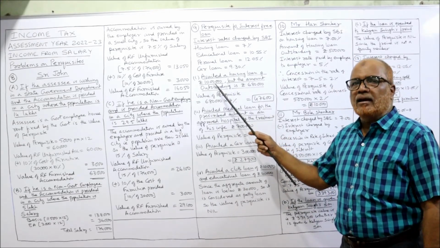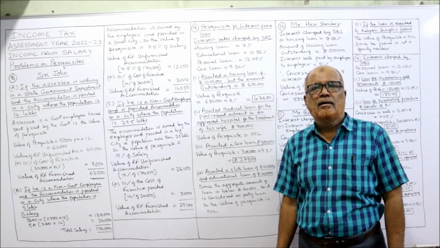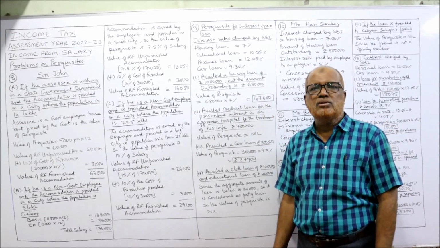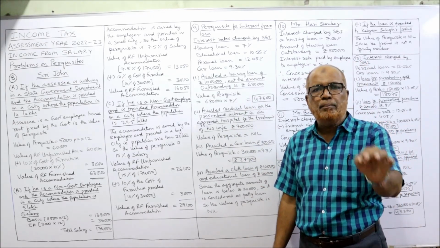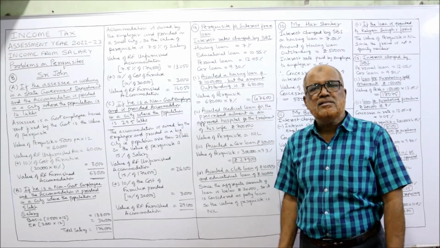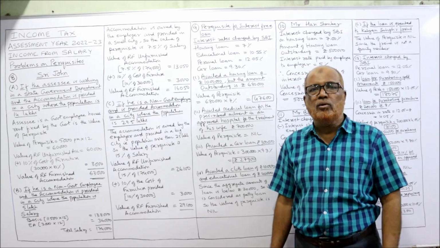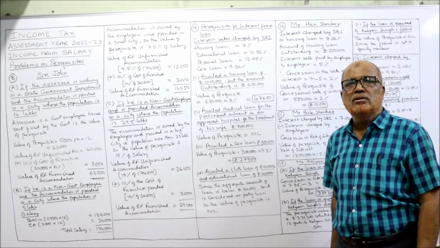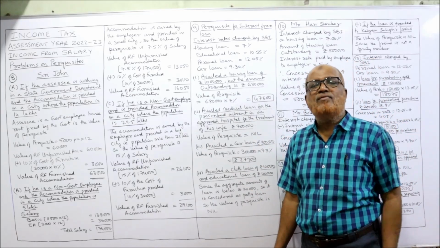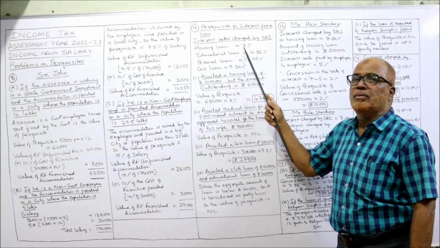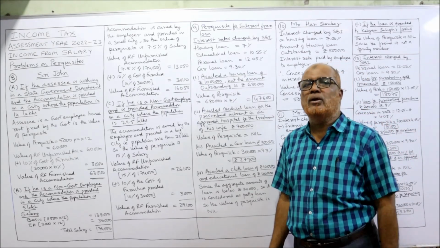Availed a housing loan of 10 lakh, but the amount outstanding is 6,80,000. Loan taken 10 lakh, but already repaid 3,20,000. The remaining balance 6,80,000 is not repaid. So Income Tax Act says the interest will be calculated on the remaining amount, not the total loan amount. The remaining amount is 6,80,000. For what purpose he has taken the loan? For housing purpose. What is the rate specified by SBI for housing loan? 7%. So 6,80,000 into 7% is 47,600. This is the value of the perquisite.